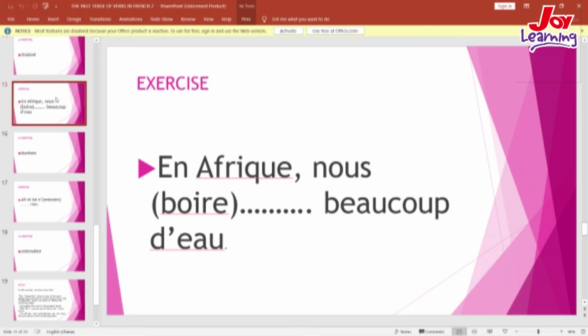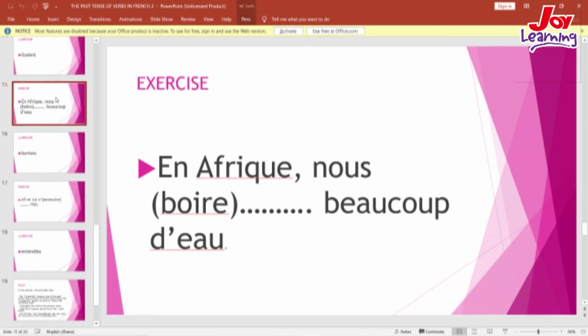En Afrique, nous bois beaucoup d'eau. Boire is to be conjugated in the l'imparfait tense. So we will need to conjugate it in the present tense first. So it becomes nous buvons.